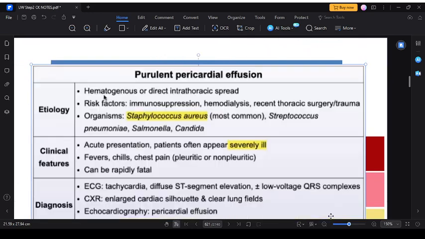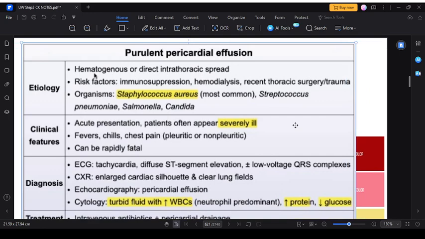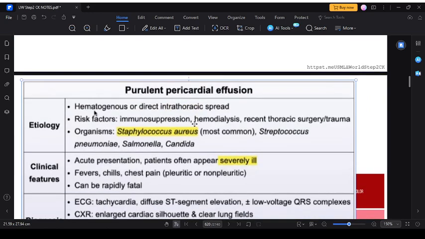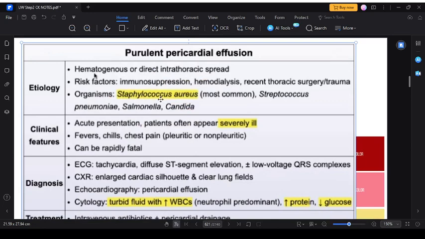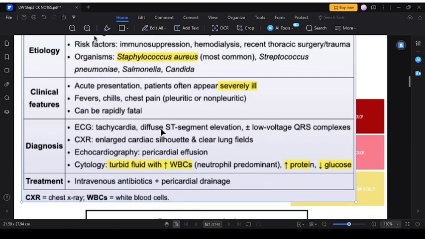Now here you can see purulent pericardial effusion. The etiology is hematogenous or direct intrathoracic spread. The risk factors are immunosuppression, hemodialysis, and recent thoracic surgery or trauma. Organisms involved are Staphylococcus aureus, most common, Streptococcus pneumoniae, Salmonella, and Candida. The clinical features include acute presentation. Patients often appear severely ill.